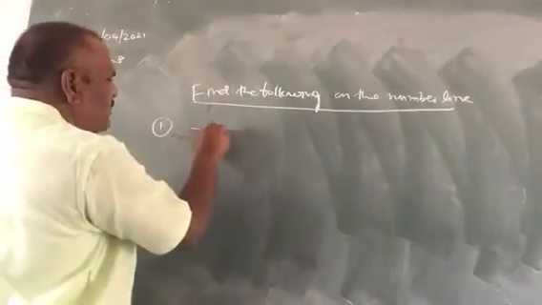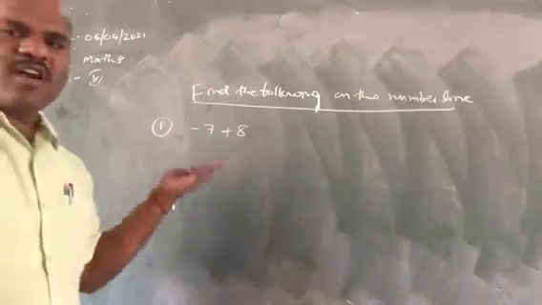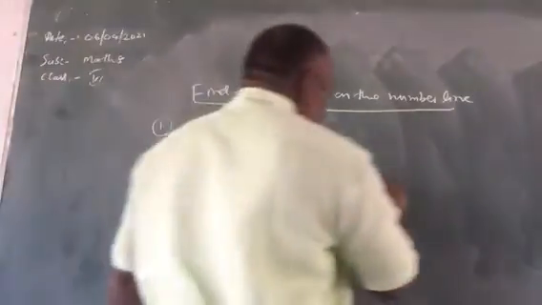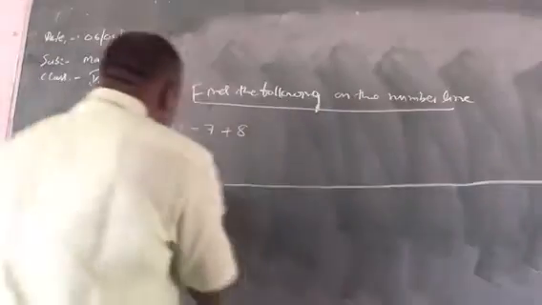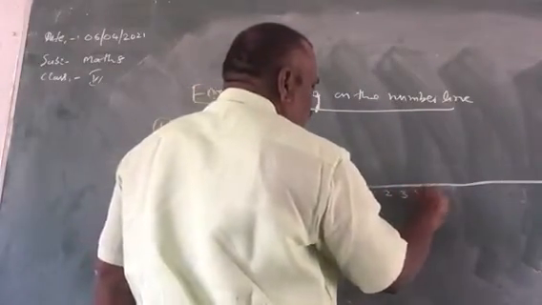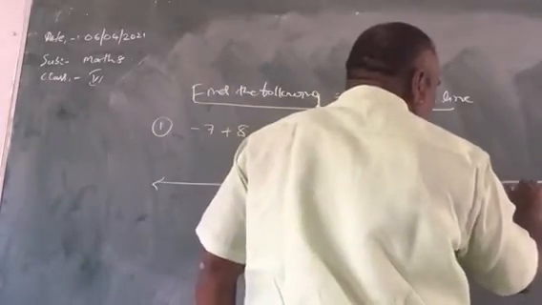-7 plus 8, children. This addition or subtraction, whatever it may be, how to show it on the number line. First, draw the number line. You can draw the line and write 0, 1, 2, 3, 4, 5, 6, 7, 8, 9, 10, etc.